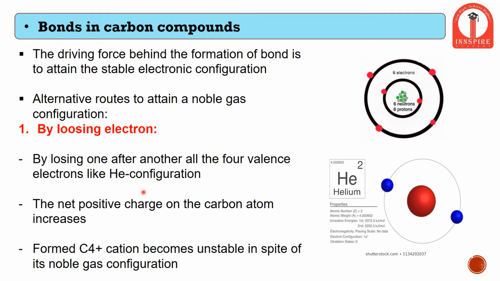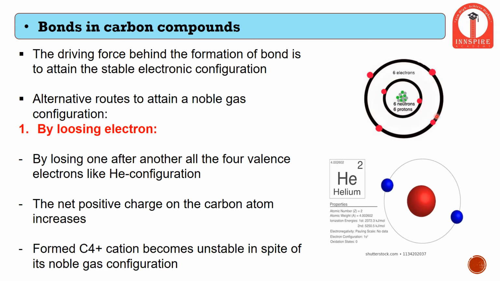One of the noble gases is helium. As we can see, helium attains stability by keeping only 2 electrons in its outermost shell. So if carbon wants to attain stability, it can try to behave like a noble gas, for example helium, by losing electrons. The carbon atom already has 4 electrons in the outermost shell, and these 4 electrons cannot attain stability as it requires 4 more electrons.